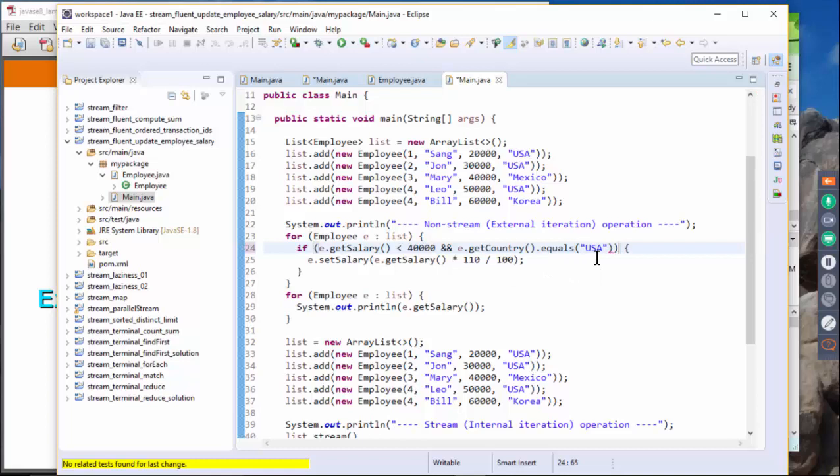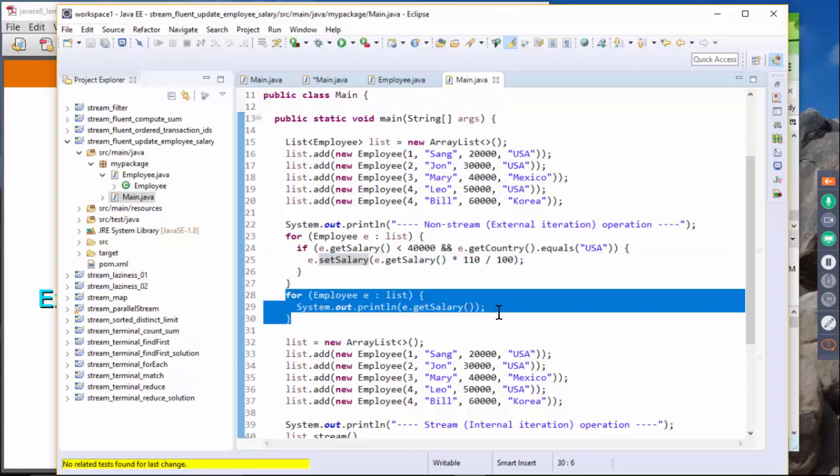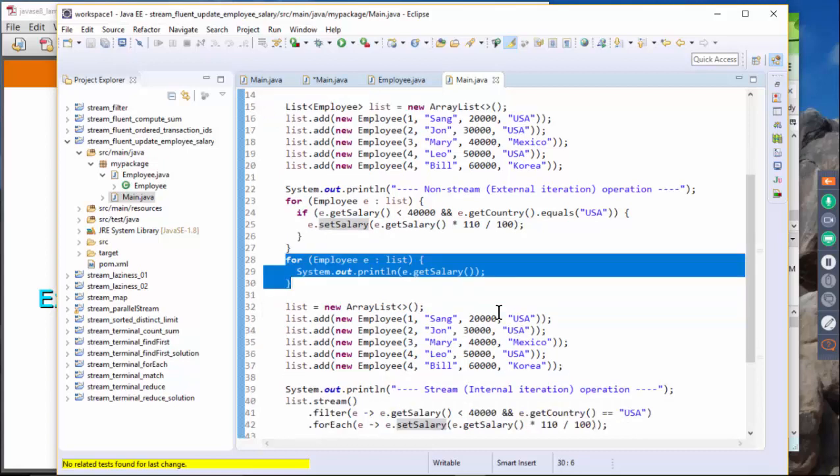Okay, so that's probably better code, but the equal sign would still probably work. So we select only the employees whose salary is less than 40,000, and whose country is USA, and then we are going to compute 10% more, and then we call set salary to set them. Okay, and we just display the employees.